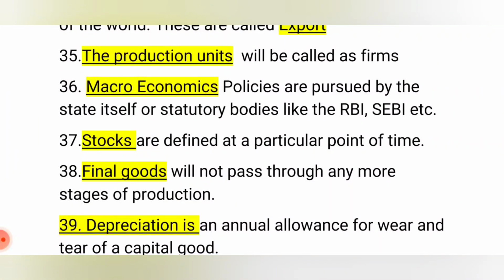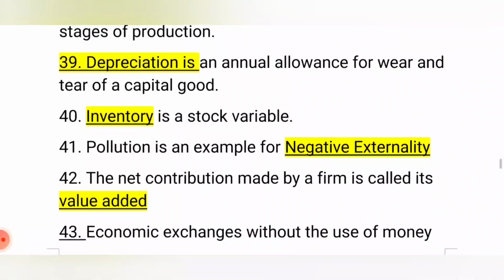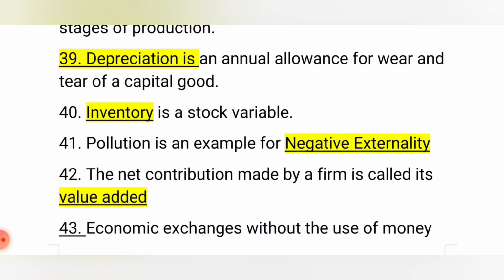Stocks are defined at a particular point of time. Final goods are goods that will not pass through any more stages of production or transformation. Depreciation is an annual allowance for wear and tear of a capital good. Inventory is a stock variable. Pollution is an example of negative externality.